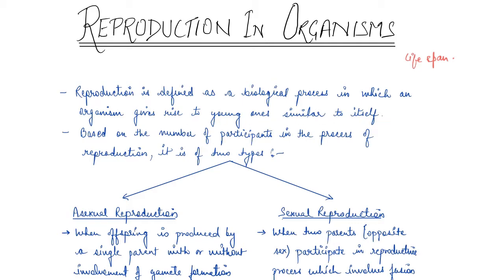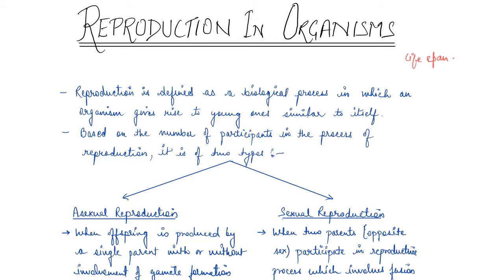Now, based on number of participants in the process of reproduction, it is divided into different types. And what happens is the offspring that we reproduce grow, mature, and in turn produce new offspring.